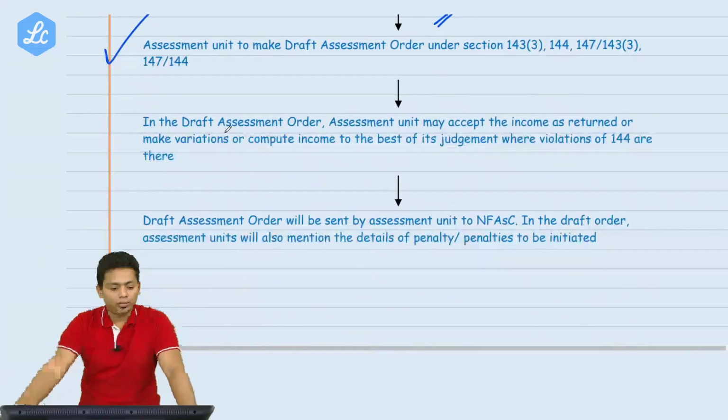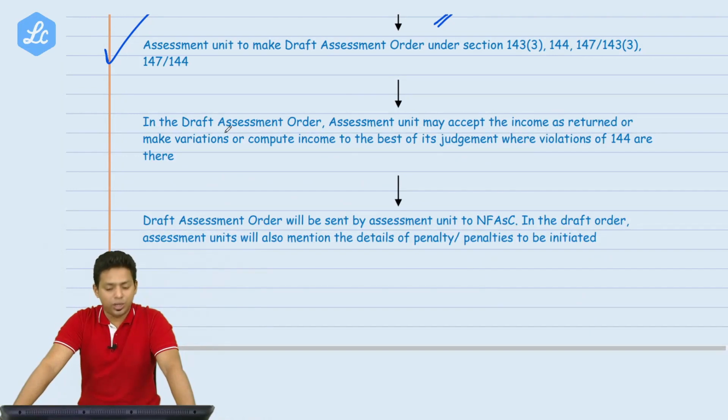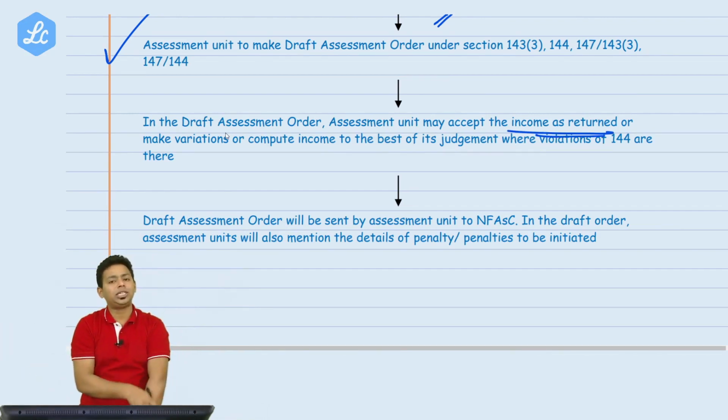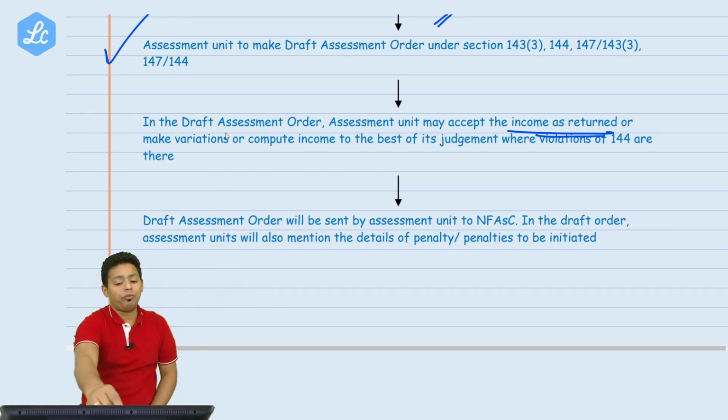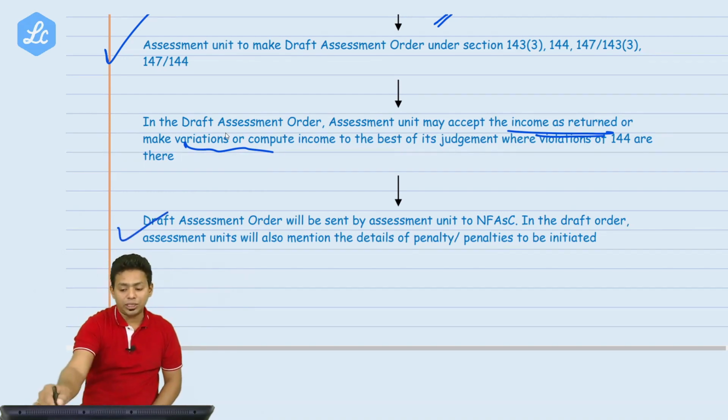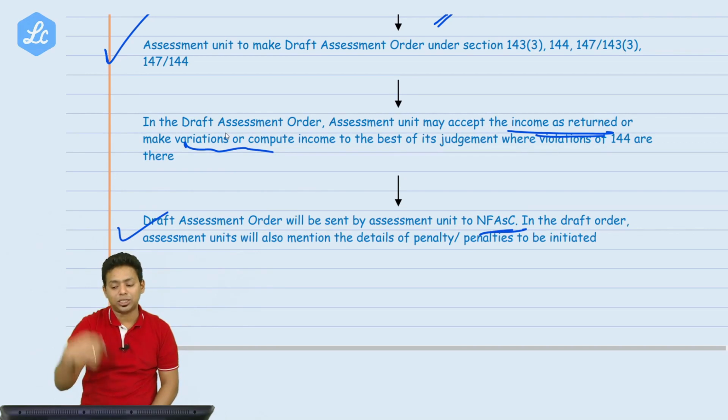Let's go ahead. In the draft assessment order, assessment unit may accept income as returned. Returned means whatever assessee have filed in ROI, they may accept it, or they may compute the variation. They may compute the variation to the best of their judgment, and the draft assessment order will be sent by the assessment unit to National Faceless Assessment Center.